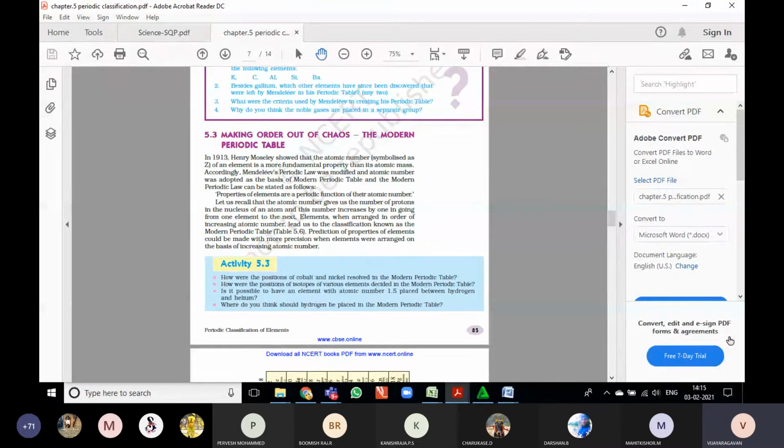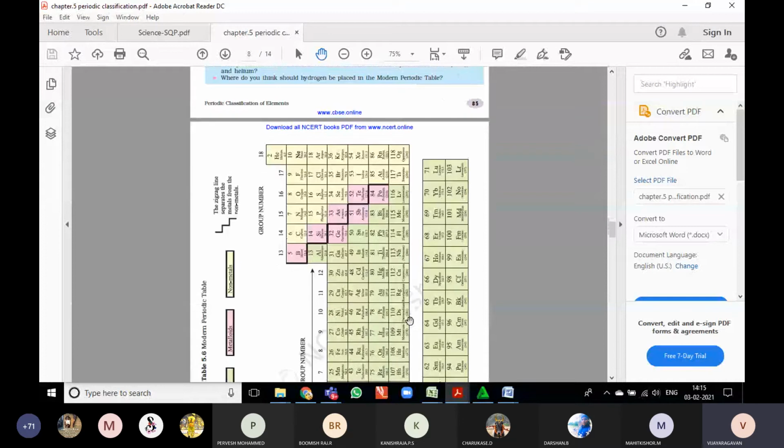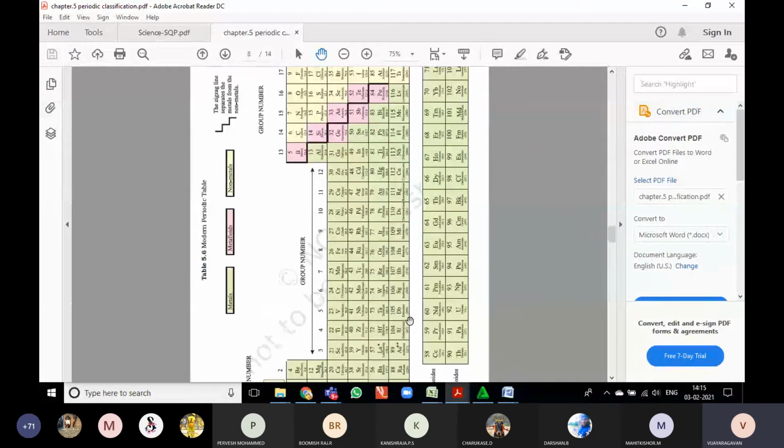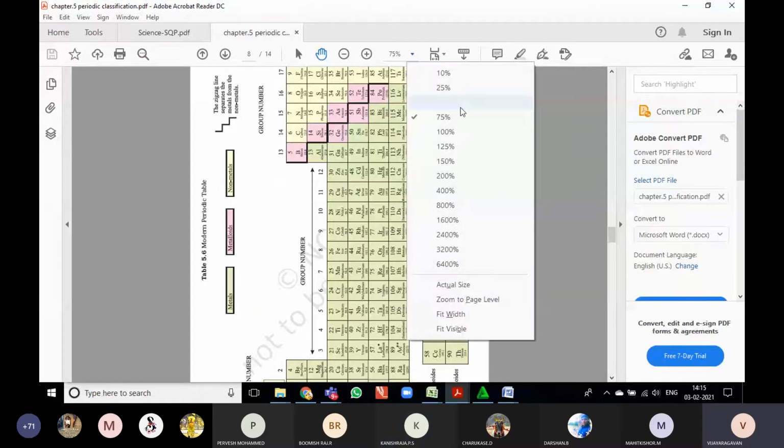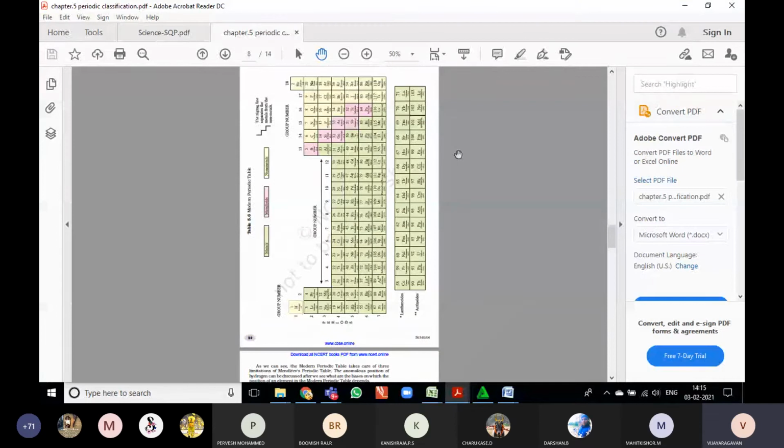See, this is the modern periodic table. It consists of 18 groups and 7 periods. This table gives the correct position to hydrogen and also gives a position to the isotopes, and some groups contain subgroups also. The modern periodic table was finally accepted by all scientists. Till now we are following this modern periodic table only.